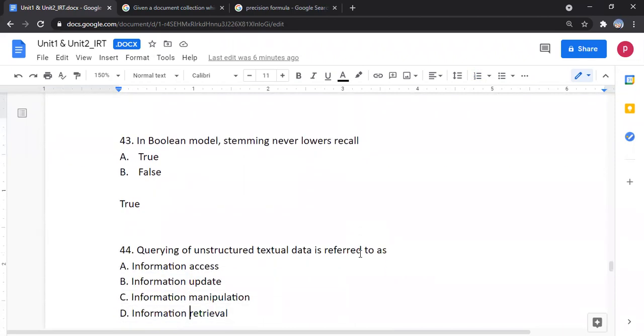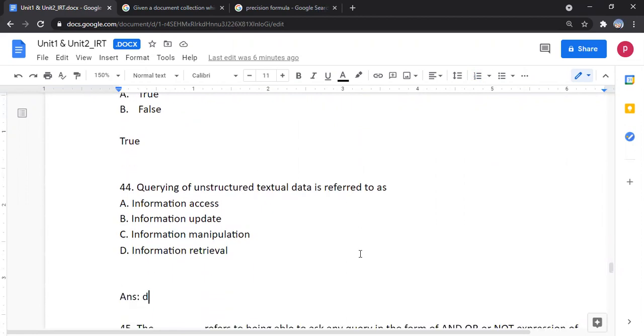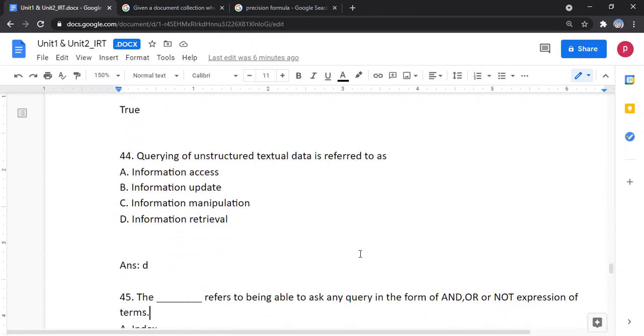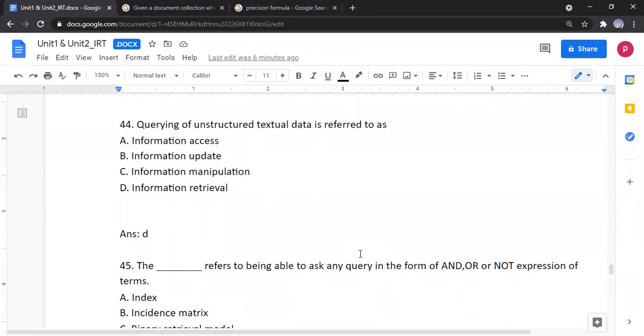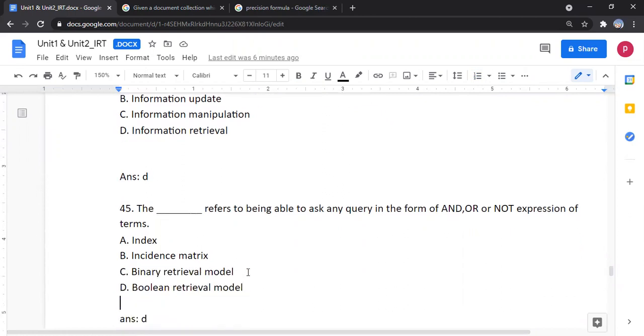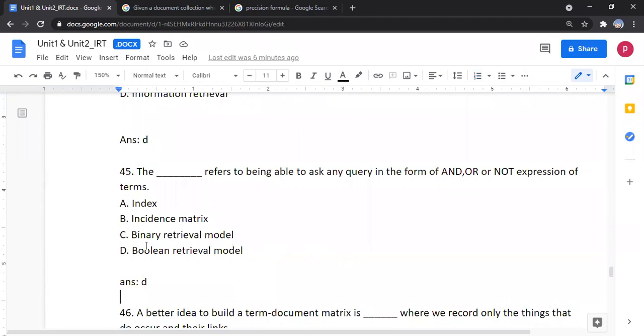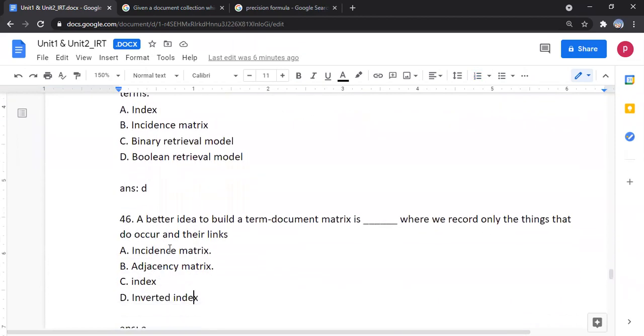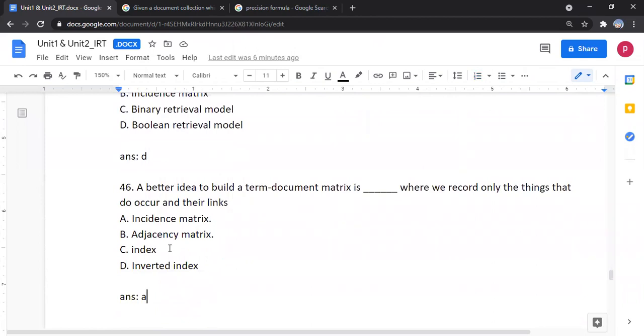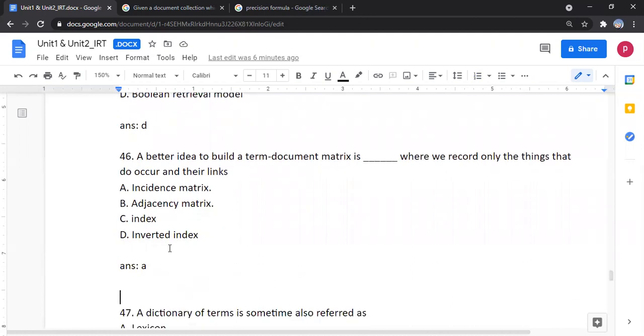Query of unstructured textual data is referred to as option D, information retrieval. The dash refers to being able to ask any query in the form of and, or, not expression of terms. The answer is Boolean retrieval model, because and, or, not came in the Boolean retrieval model. A better idea to build a term document matrix is dash, where we record only the things that do occur and their links. The answer is instance matrix.